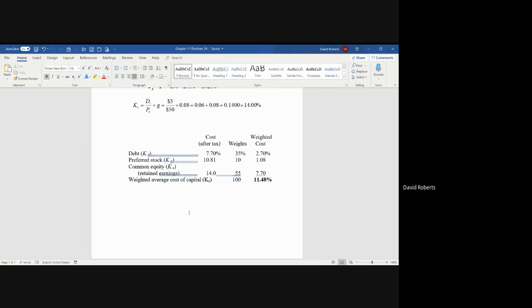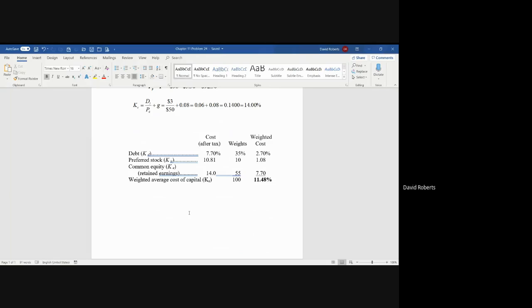You take 10% for the weight for the preferred shares, and you wind up with a weighted cost of 1.07. 55% of the funds is either going to be through profits or new common shares, although in this case it's all based on profits because there are no new shares. 55% of 14% is 7.7 as a weighted cost. You then sum those up. So this company will have a weighted average cost of capital, KA, of 11.48%.